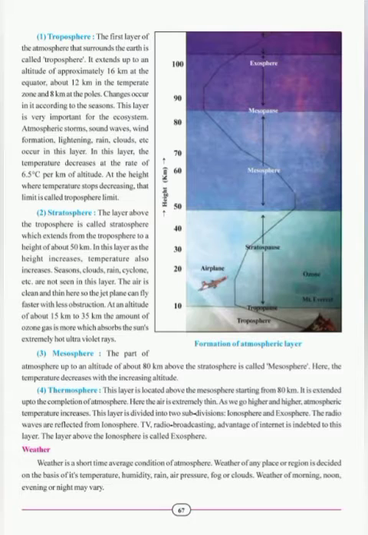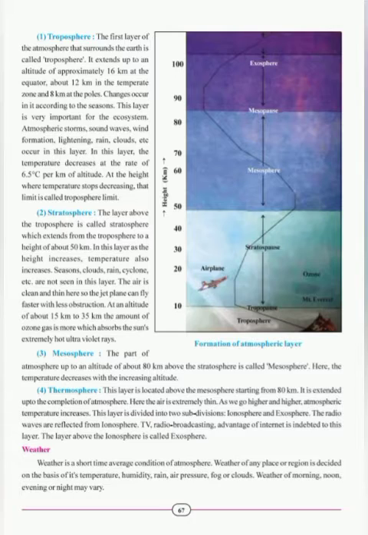Students, this layer of the atmosphere, which is stratosphere, extends up to a height of 50 kilometers from the tropopause. Okay, temperature in this layer remains uniform. That is why it is called stratosphere. The movement of air, storms, clouds, then rain, seasons, or snow, all these things do not occur here. The air here is very thin and clear, so it is most favorable for flights. Jet planes can fly faster with less obstruction.